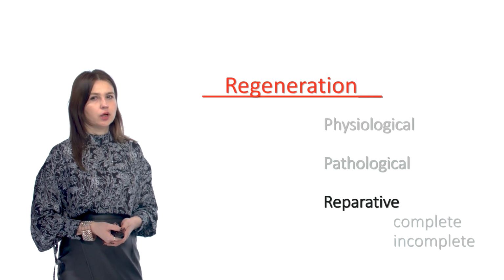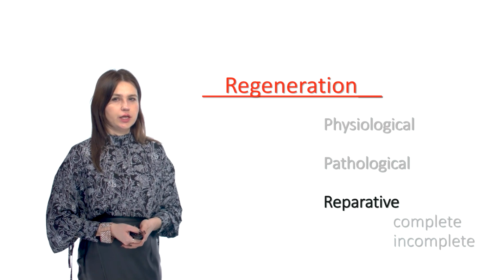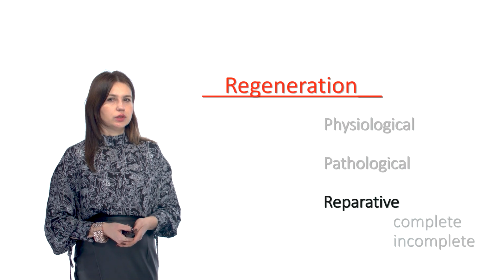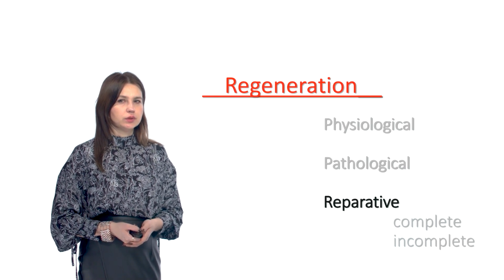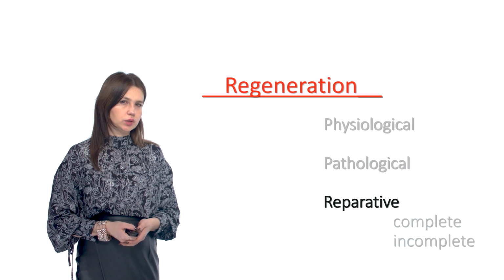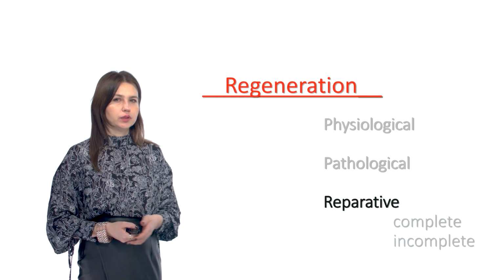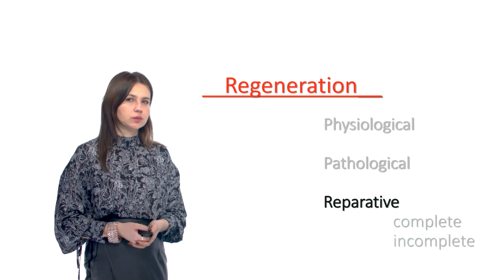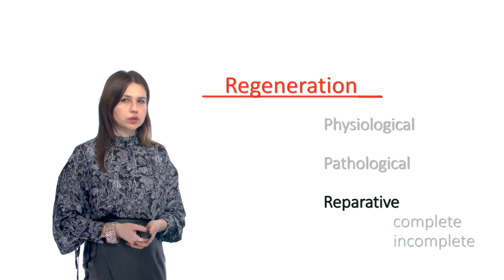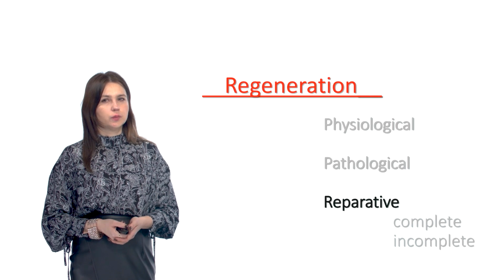Reparative regeneration. Complete reparative regeneration, or restitution, takes place in the tissues that are formed predominantly by the labile cells. It is a replacement of the damaged tissue with a tissue identical to the lost one. Incomplete reparative regeneration is characterized by the replacement of the damaged tissue with a non-identical one, or in most cases by connective tissue.